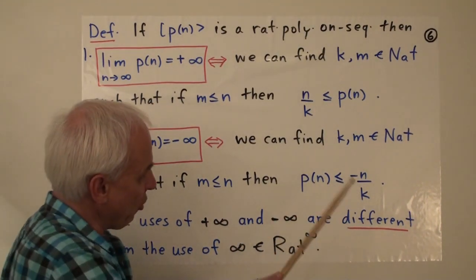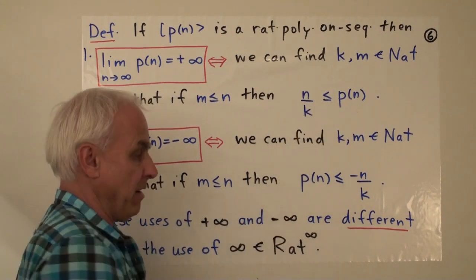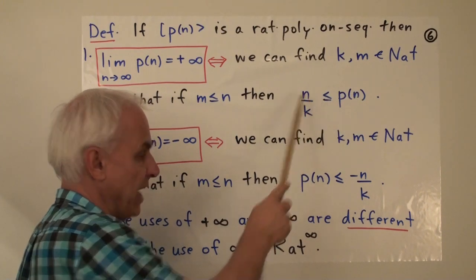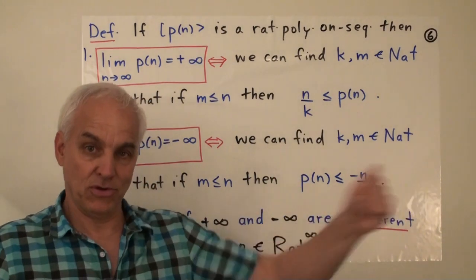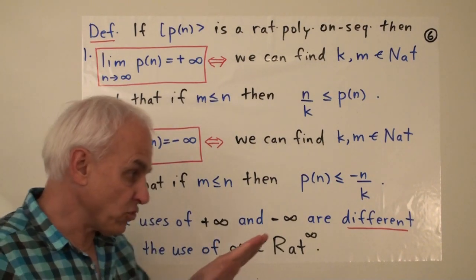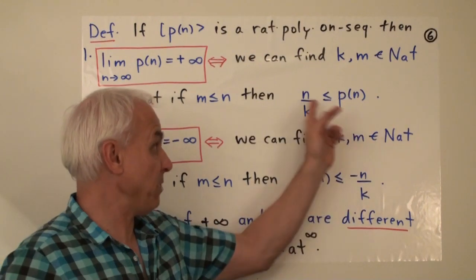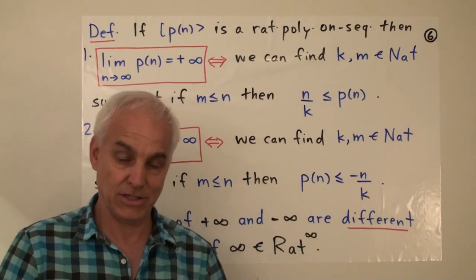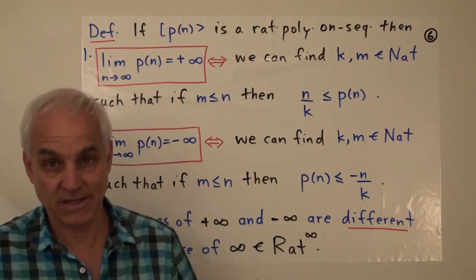That sort of makes sense, I hope, that if P of n is in fact bigger than n over k, maybe k is 12. So if we can prove that P of n is bigger than or equal to n over 12, at least once n gets to a certain point, then n over 12 is going to go up and up and up as n gets large. And if P of n is bigger than n over 12, well, then P of n will also have to go up. And so it deserves to be going to plus infinity.